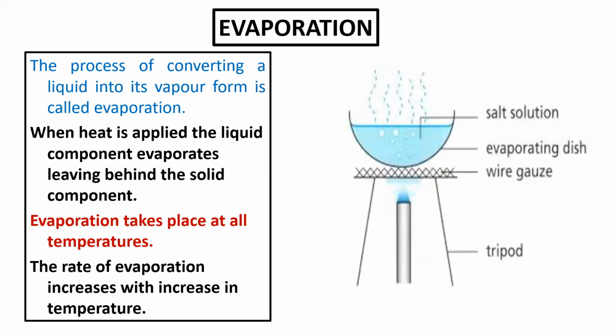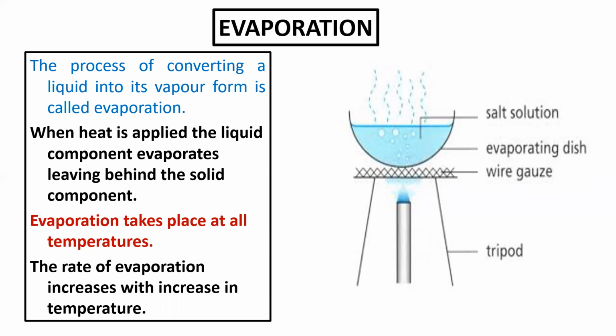Now let's see the answer. Evaporation. The process of converting a liquid into its vapor form is called evaporation. Whether it is salt water or sugar water, anything. When heat is applied to the liquid component, it evaporates, leaving behind the solid component. So the liquid component will move up, and if you want to separate salt and water, we have to use this method. Understood? So the solid component will remain there, and then we can easily separate it.